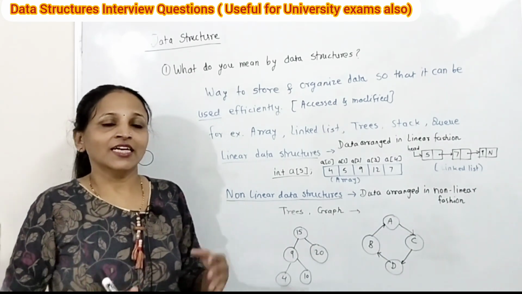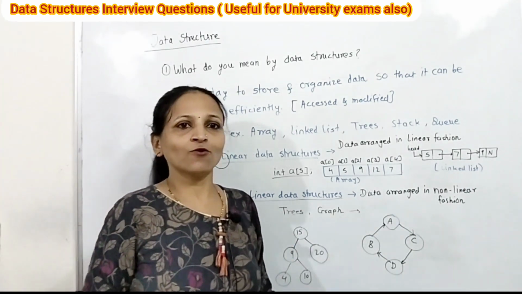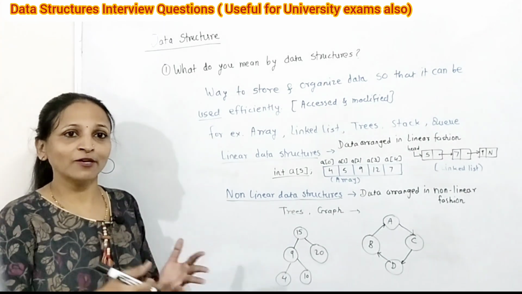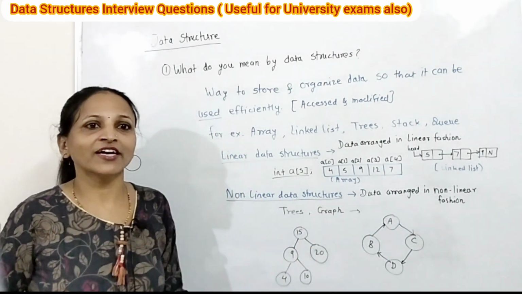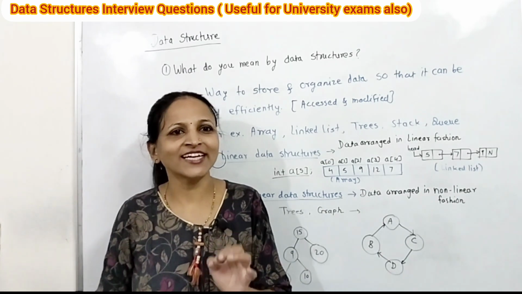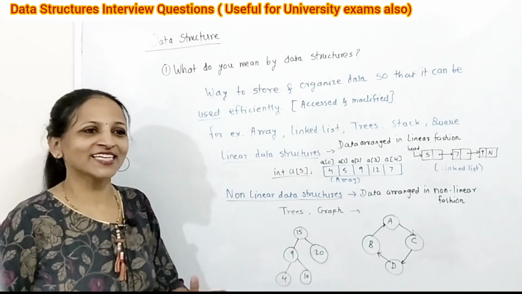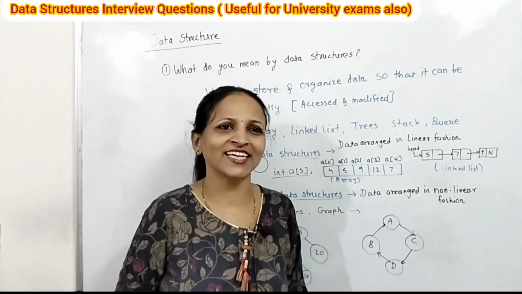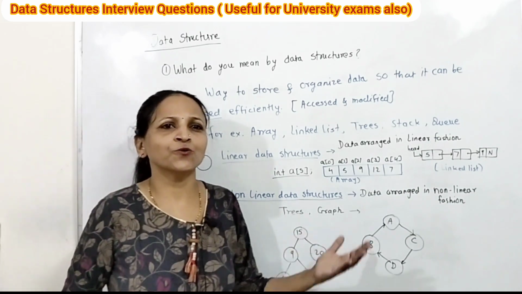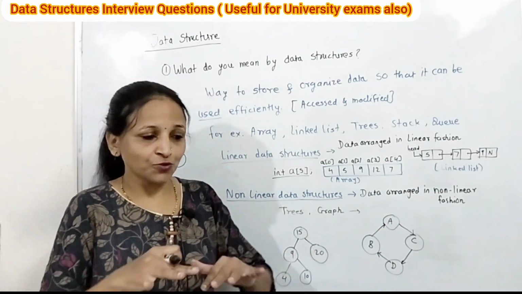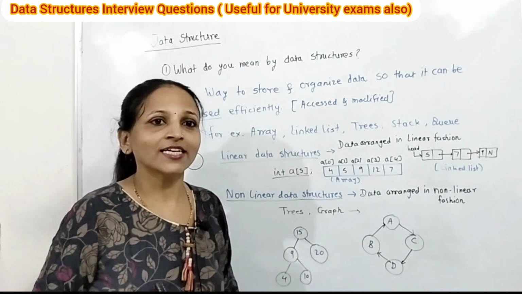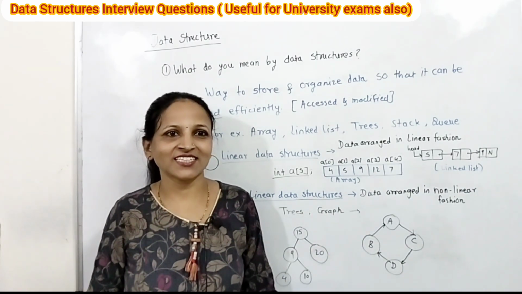That way of storing and organizing data inside a memory is called a data structure. The data structure decides how the data is stored internally, how it will be used, how you can access that data, and how you can modify that data. That is totally dependent on the data structure. There are different types of data structures, like array, linked list, stack, queue, tree, graph. These are categorized into two main types: linear data structure and non-linear data structure.